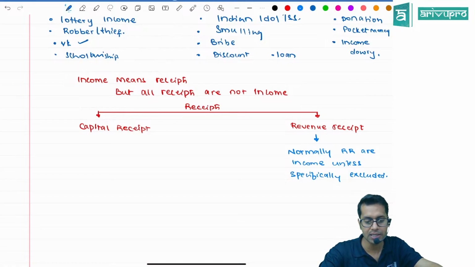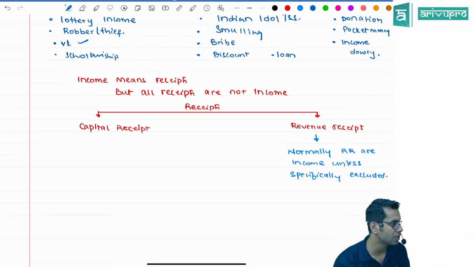Normally, revenue receipts are treated as income unless specifically excluded. Whatever you are receiving on a regular basis, that is called your income, unless the government is telling no, it is not your income. For example, pocket money. Am I receiving it on a regular basis? But is it an income? Are you guys receiving pocket money? Is it an income for you? Are you paying any tax on that?